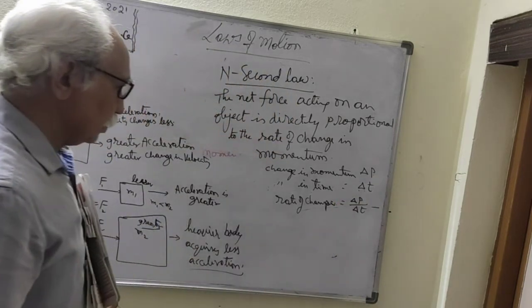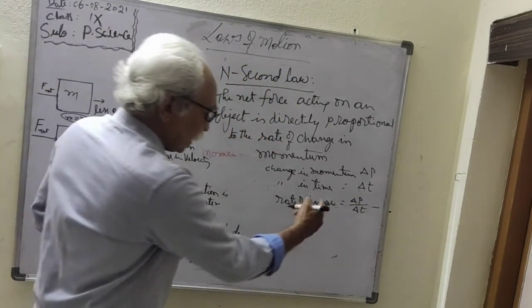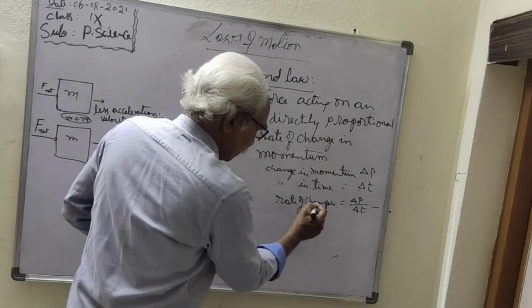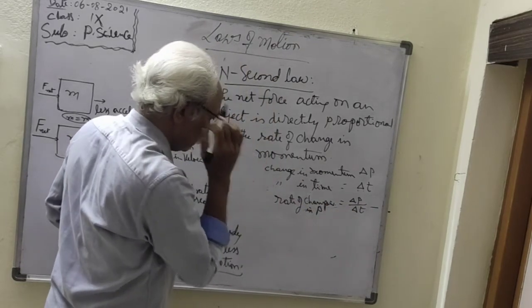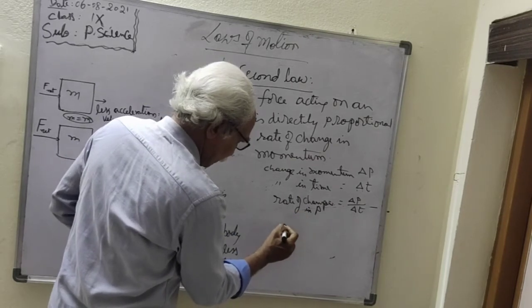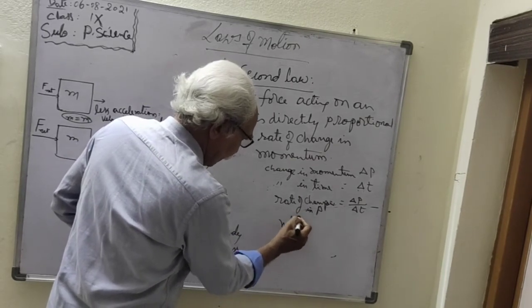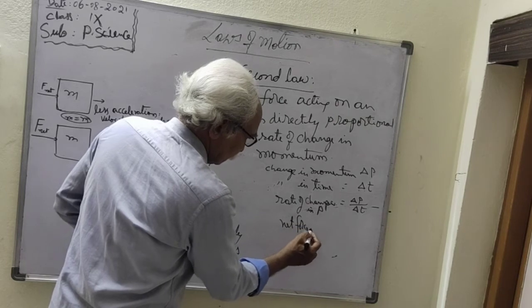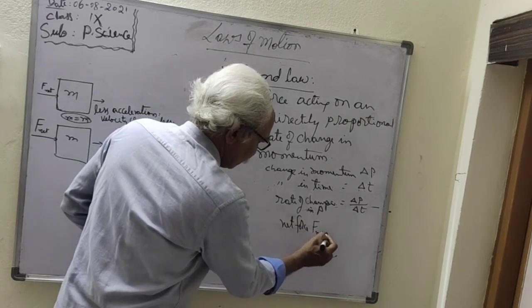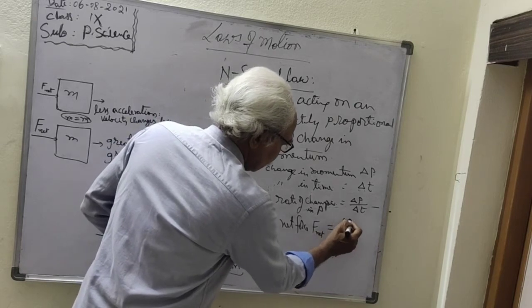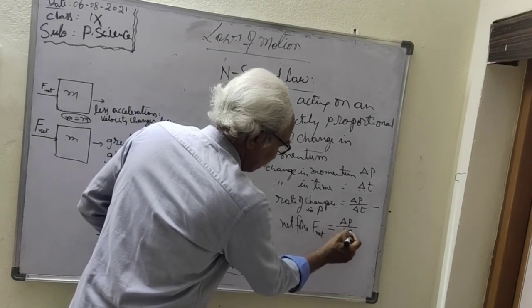So this rate of change of momentum is equal to the net force. Therefore, net force F is equal to change in momentum per unit time.